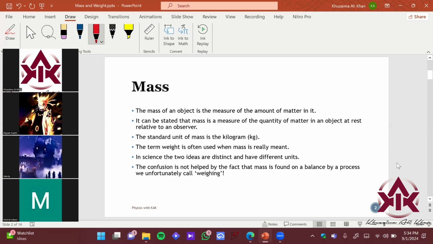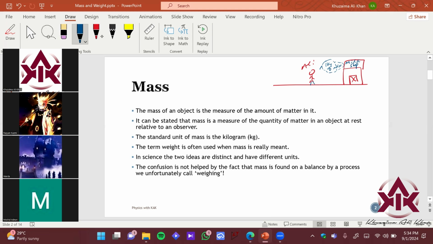So let's start with the mass over here. Let's imagine this is Ali. Ali went to a shop, and the shop is basically the milk shop. I believe most of you, not all of you, would have said that you went to the shop and you want 1 kg of milk.